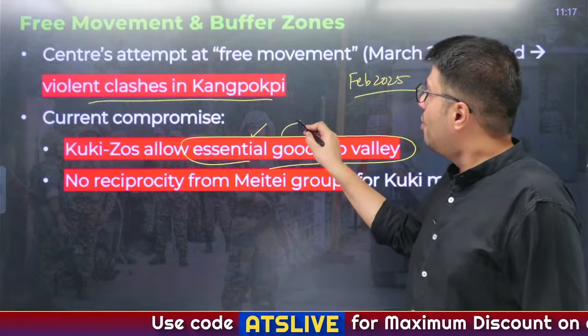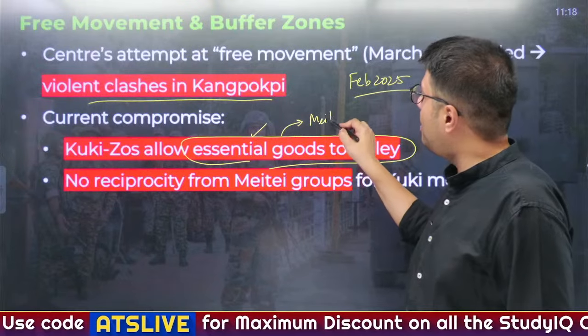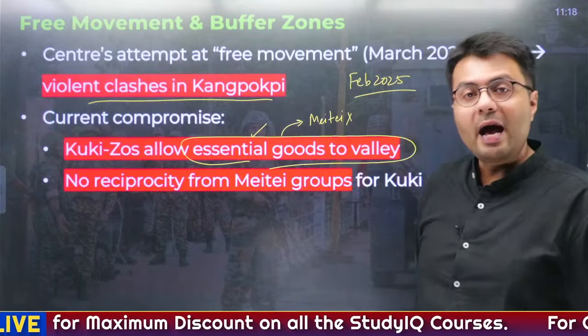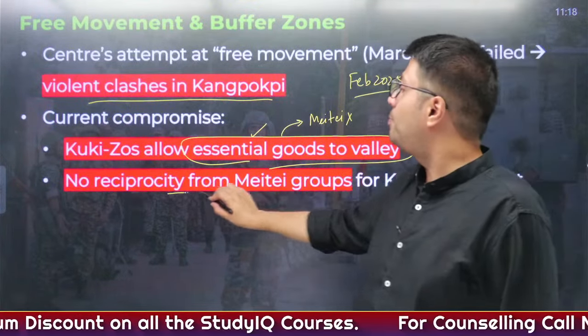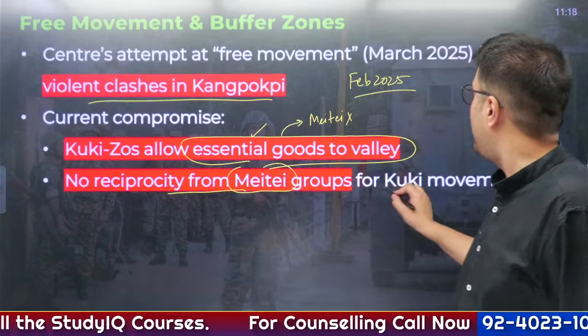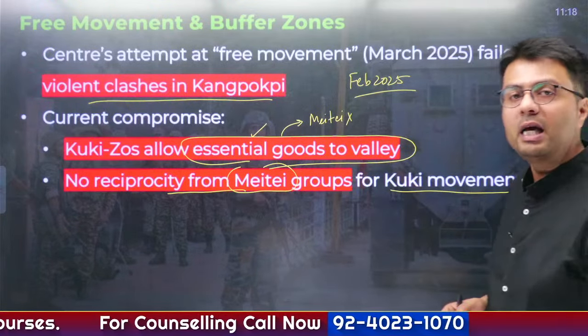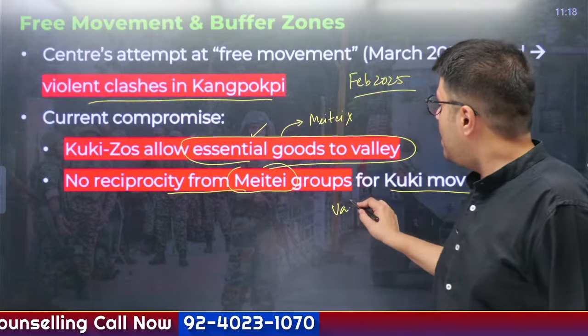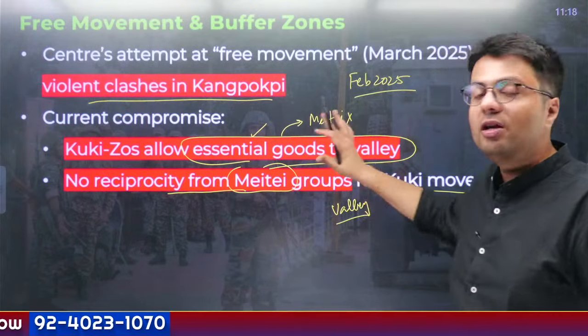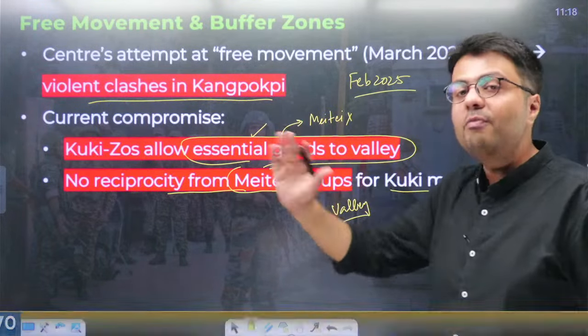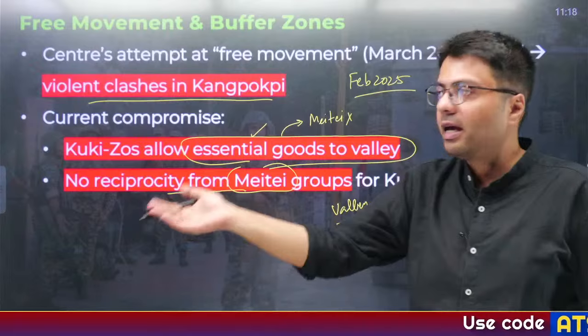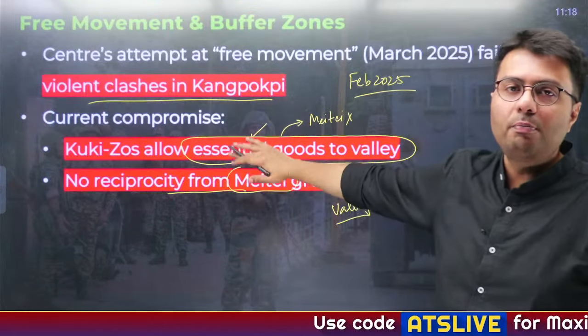Does it include flow of Methi people in the valley? The answer is no. And similarly, there has been no reciprocity on the part of Methi groups to allow movement of Kuki and Zo people in the valley region. So only emergency services, only the essential goods are allowed, but not free movement of people into the other areas. So this is the current situation that plagues Manipur.